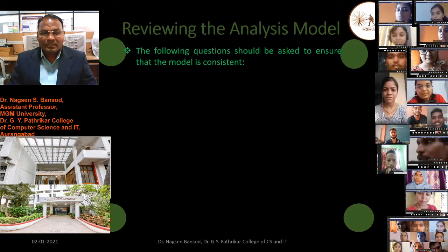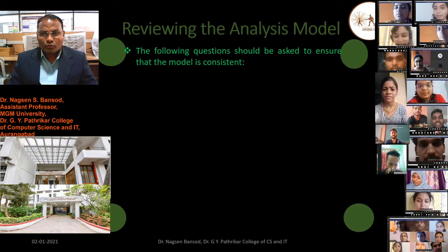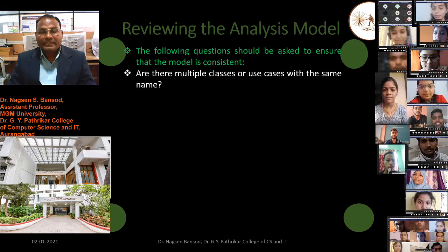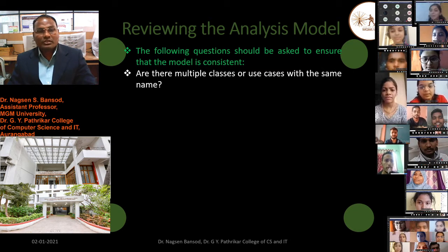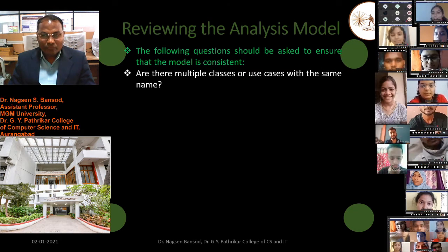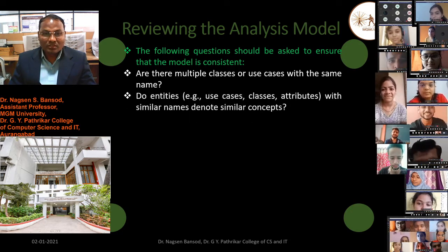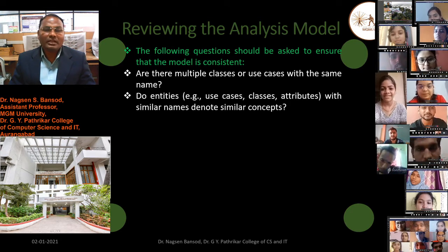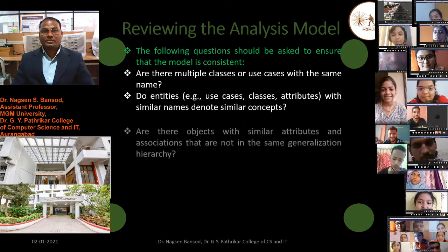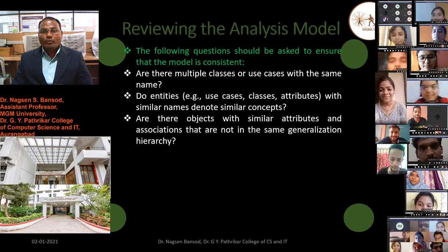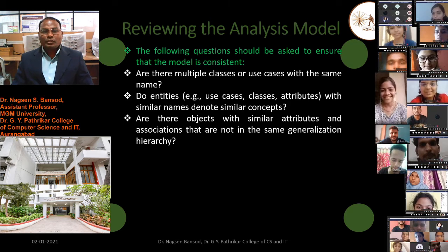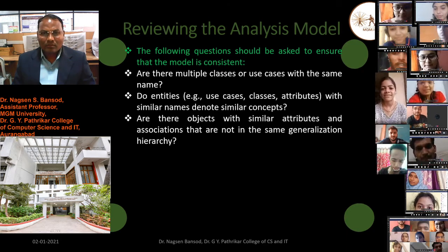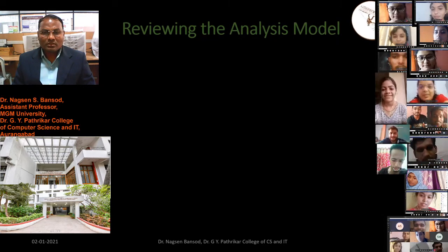Again, there is another type of question that should be asked to ensure that the model is consistent. Are there multiple classes or use cases with the same name? Then the model is not consistent. Do entities, use cases, classes, and attributes with similar names denote similar concepts? Are there objects with similar attributes and associations that are not in the same generalization hierarchy? These questions we have to ask for consistency.